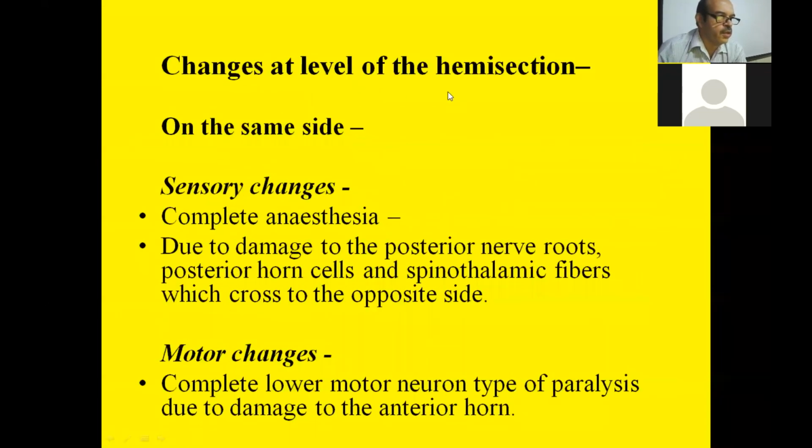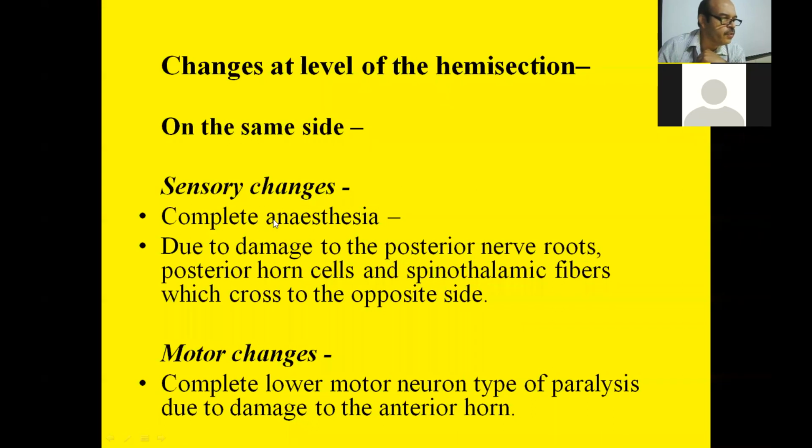Now, changes at the level of the hemisection, there is not much to say. We can say on the same side, the sensory change is complete anesthesia at the level of the hemisection. There is complete anesthesia because there can be damage to the posterior nerve root, posterior horn, and spinothalamic fibers which cross to the opposite side.